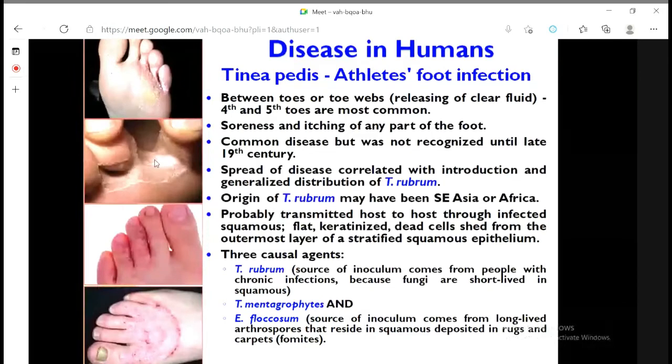I have seen my mom suffering like that because they never use any type of shoe, chappal or sandals. They used to walk barefooted in muddy areas and clean their legs quite frequently, so the feet remain moist. Fungal infection is simple because the skin becomes soft and fungal spores available in the soil can get in. This is known as tinea pedis, infection of the feet of humans.